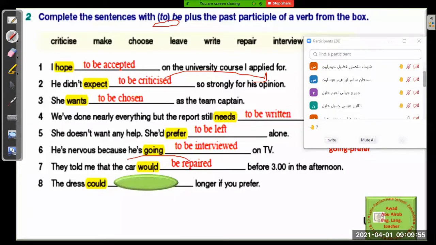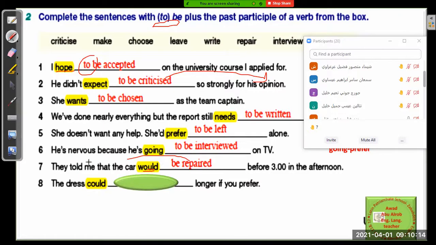We don't use to here, Carol, because it's the modal would. In this example 1, 2, 3, 4, 5, and 6, we use to because it's preceded by a verb. Now in number 7, it's a modal verb, so we use be and the past participle. And we are talking about the car, so repair.